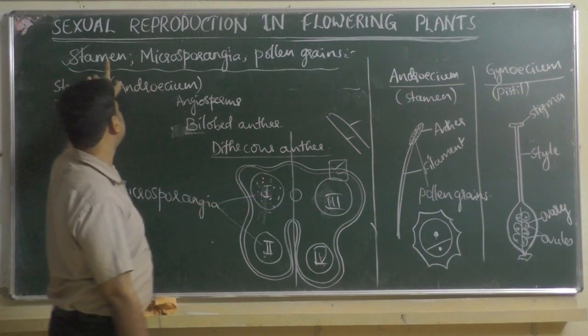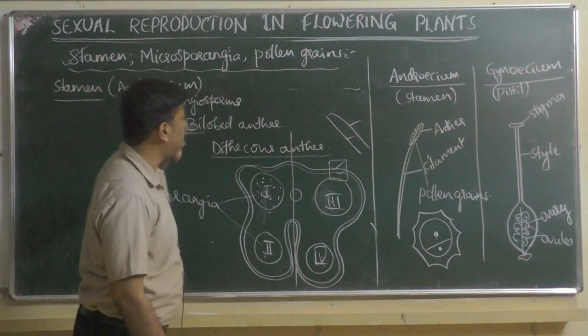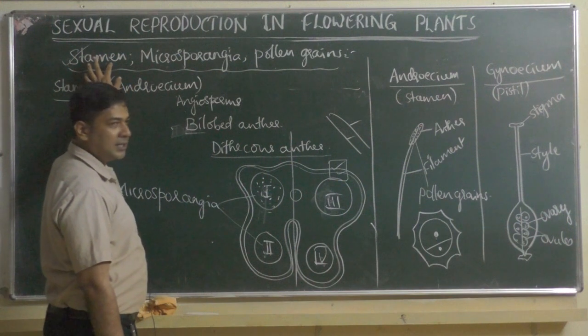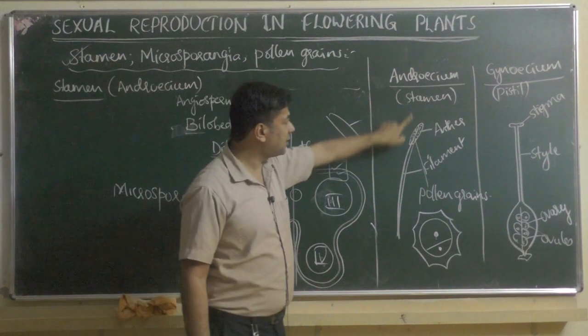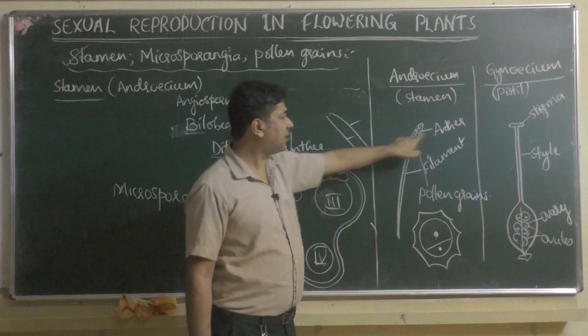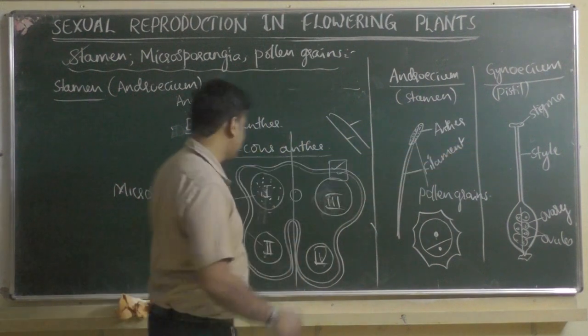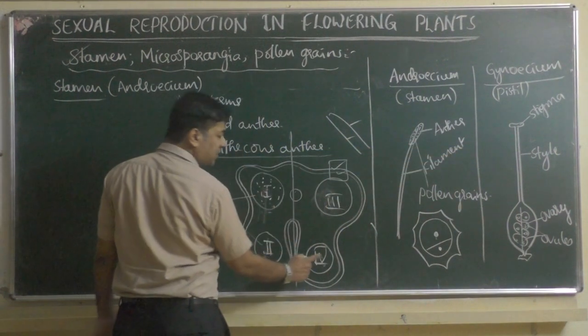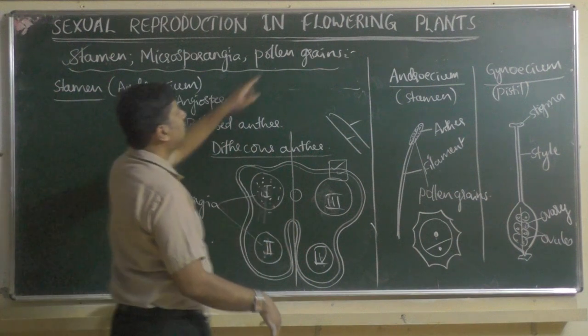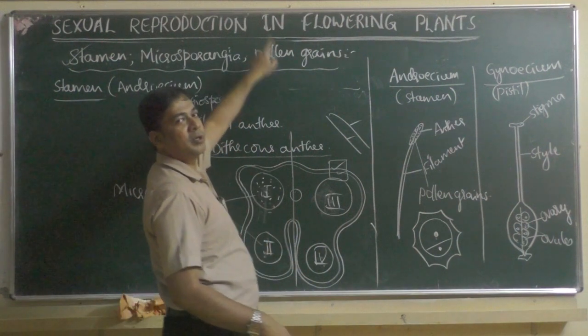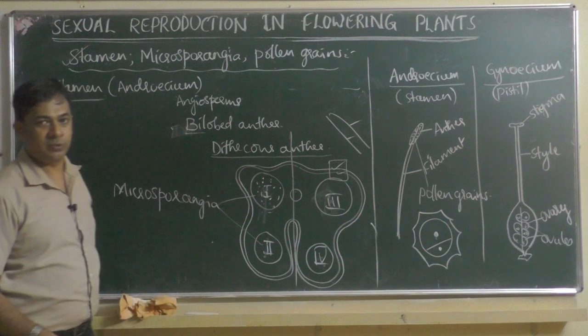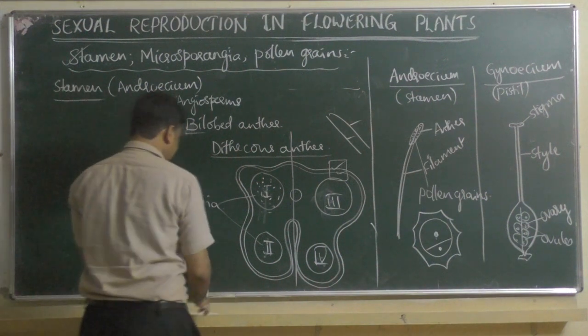So that is why heading stamen, microsporangia and pollen grain. So stamen contains anther, and if you take the cross section of anther, within that 4 microsporangia will be there, and within the microsporangia microspore or pollen grain will be produced. I hope you understood what I am saying. Yes, this is very clear.